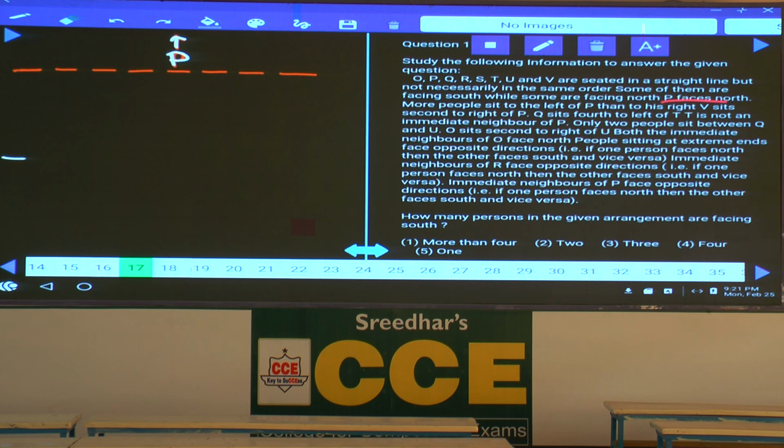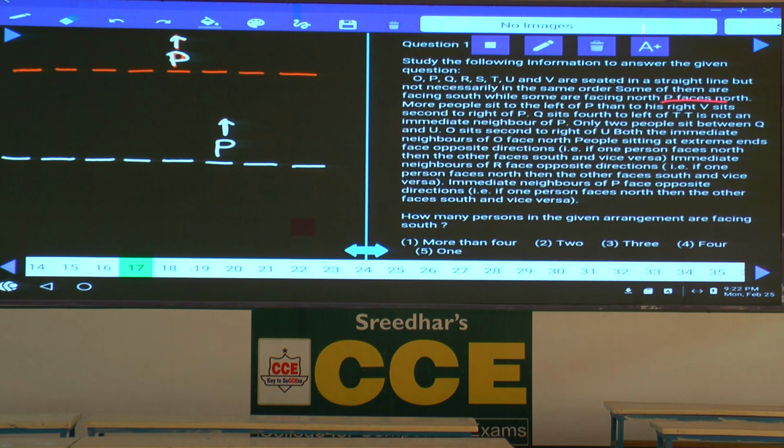Then what is the second possibility here? 1, 2, 3, 4, 5, 6, 7, 8. Now P is here. There are 5 persons to the left of P because P is facing north, and only 2 to the right of P. And this is again one more possibility. P can be in the 3rd place or P can be in the 4th place. There are 4 possibilities altogether.